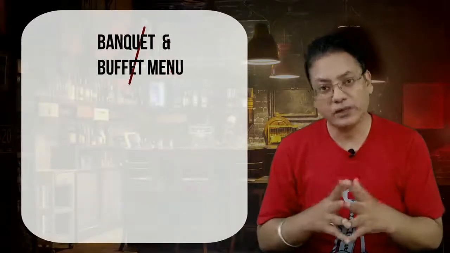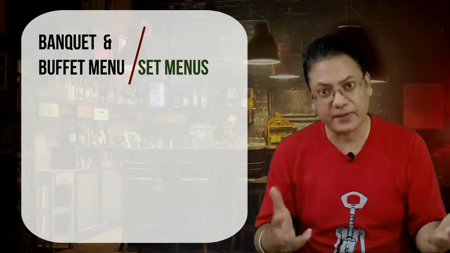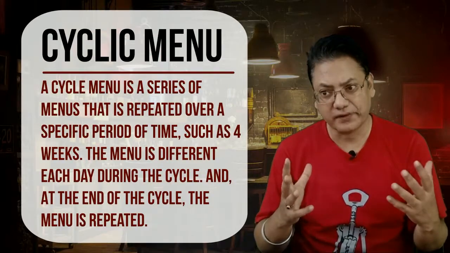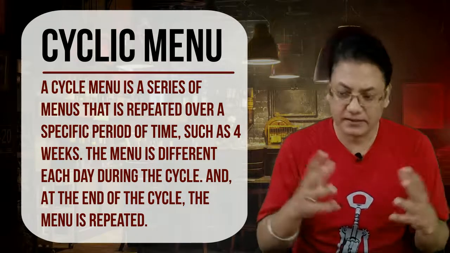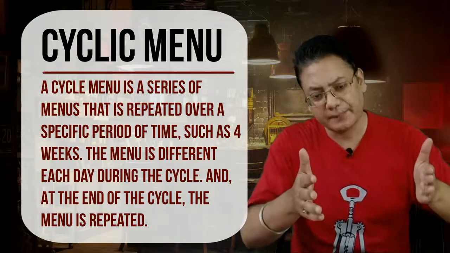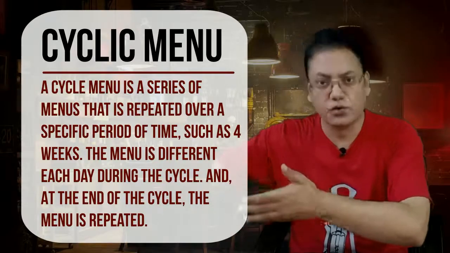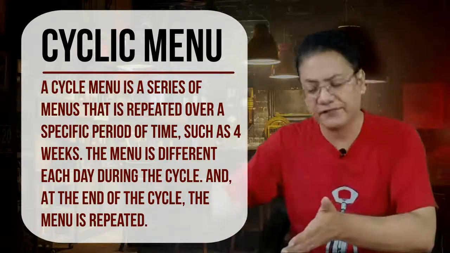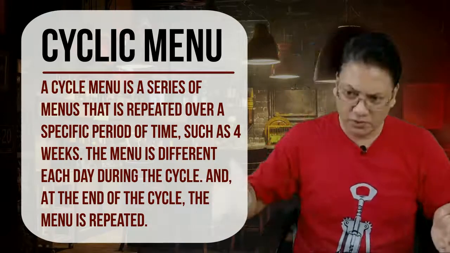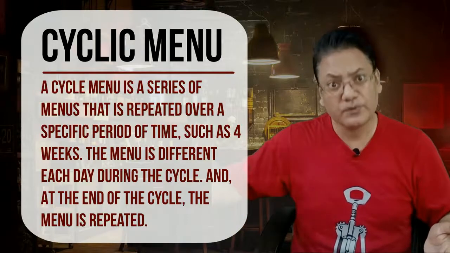Then we have the banquet menu or the buffet menu. Again, these are set menus which we sell at set prices. Another example is the cyclic menu, which is more prevalent in hostel messes or college canteens. In a cyclic menu, we have a set menu for a particular day like Monday, another set menu for Tuesday, and Wednesday, Thursday, Friday, and so on. And the menu repeats itself on Monday. This cycle goes on, depending on the organization, for a month, for 2 months, or quarterly. And then again we change the menu. This is known as the cyclic menu.